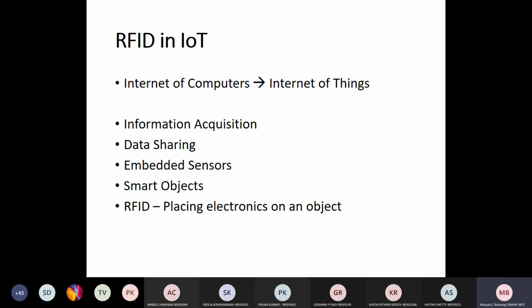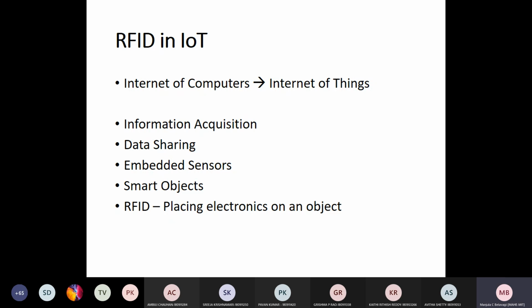How is this sensing possible? By embedding sensors in these objects. So these smart objects should be able to communicate to acquire the data.